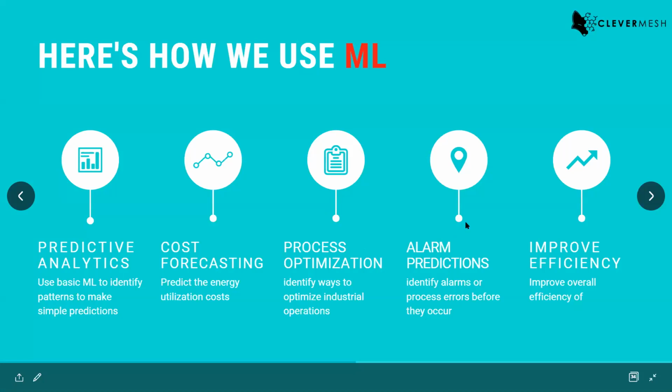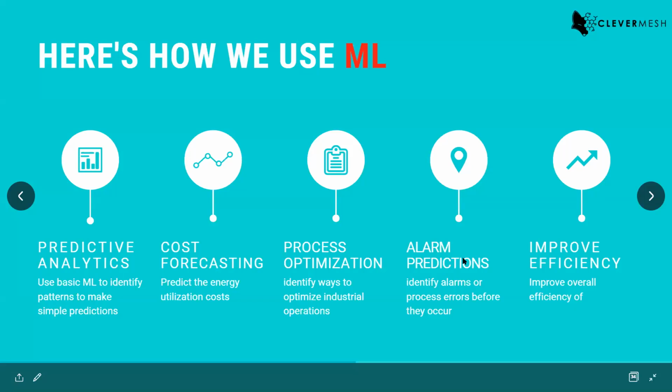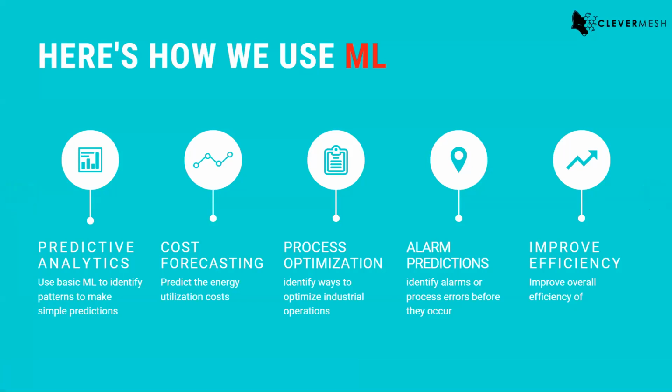And then alarm predictions. Instead of generating alarms when a fault occurs, you would prefer to have alarms before that fault occurs, right? So this is what everyone would prefer. You can make use of that data and your historical events, like previous alarms, and you can train your machine learning models to identify those alarms before they occur. Again, this will improve productivity significantly.